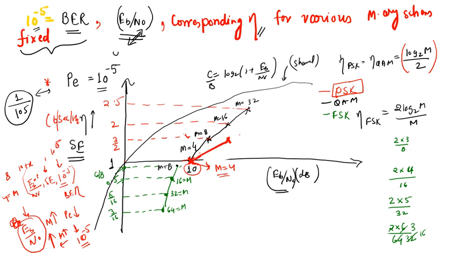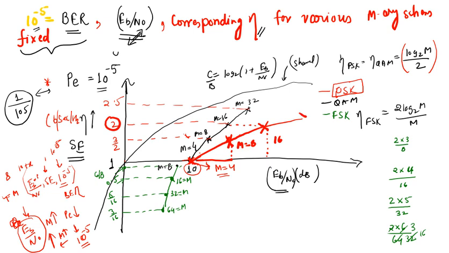For 16, similarly, if you increase the modulation size again, in order to get the same error performance, you have to further increase the power from the previous value. The spectral efficiency is log2(16)/2, which is 2. And again we further increase to 32.